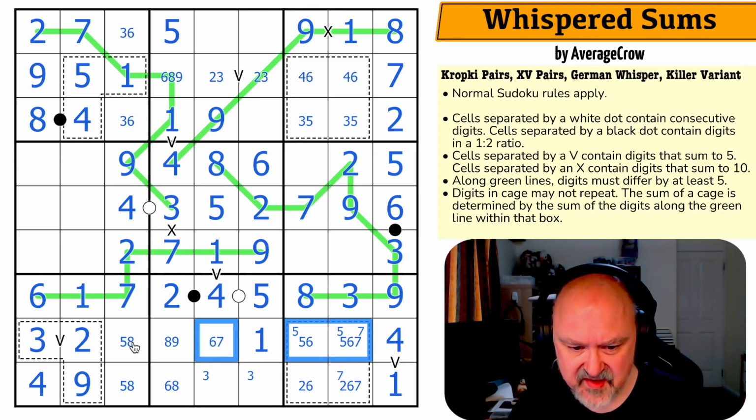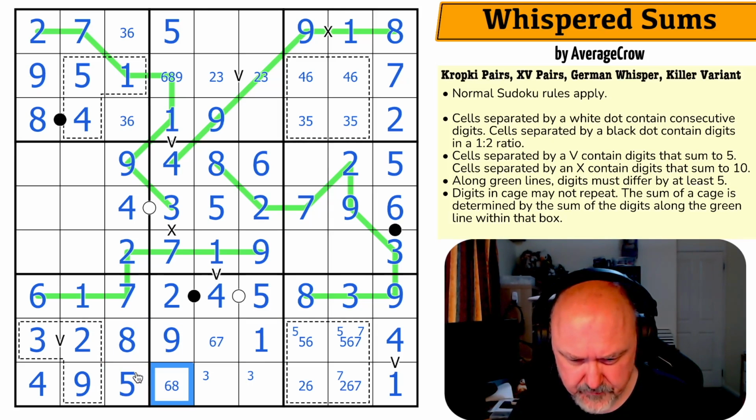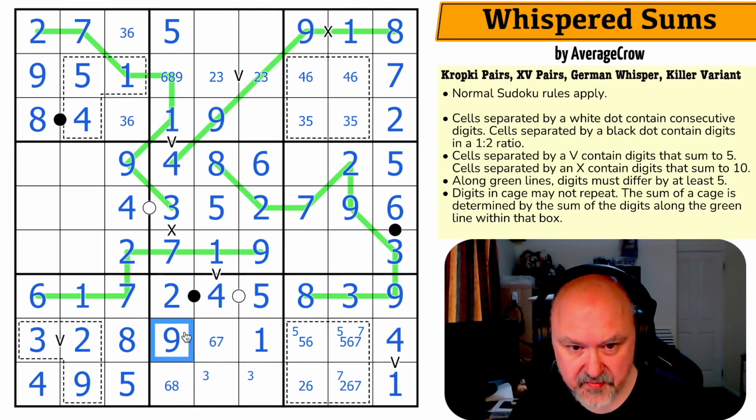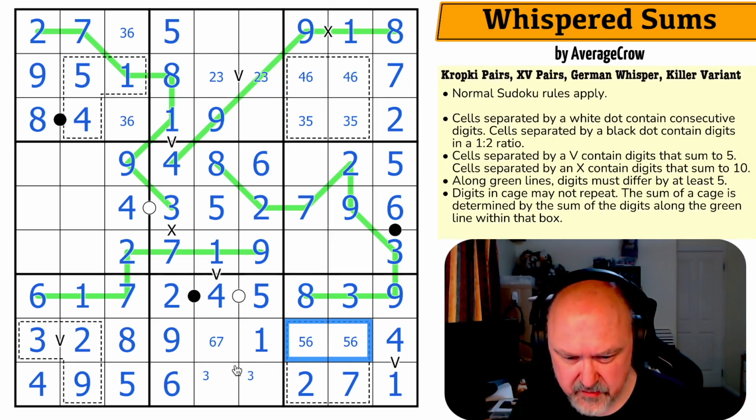The 5, 6, 7 here, of course, makes that the 8 and that the 5, which makes that the 9. The 9 looks up, taking 9 out of there. The 4, 6 looks across, making that the 8, which looks down, making that the 6, which looks across, taking 6 out of both of those. So that's the 2, that's the 7, and I take 7 out of there, and this becomes a 5, 6 pair. Not sure how to resolve that yet.